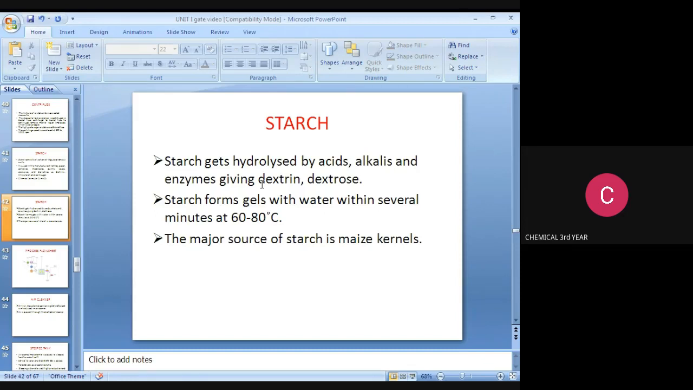Starch gets hydrolyzed by acids, alkalis, or enzymes, giving dextrin and dextrose. Also, starch forms a gel with water in several minutes at 60 to 80 degrees Celsius. So when starch is in water for several minutes at 60 to 80 degrees Celsius, it produces a gel form. The major source of starch is maize kernels.